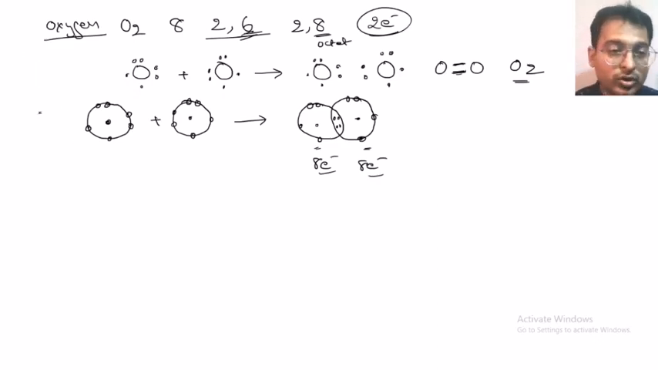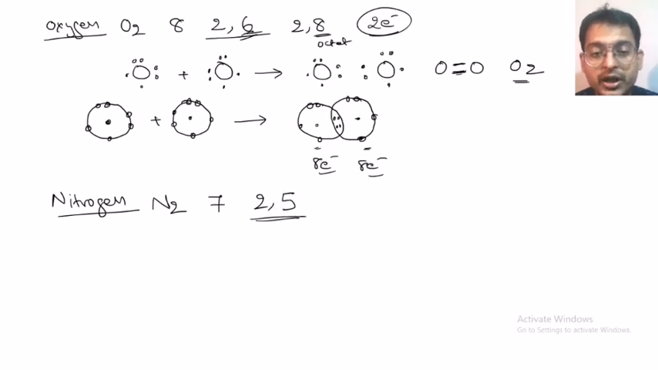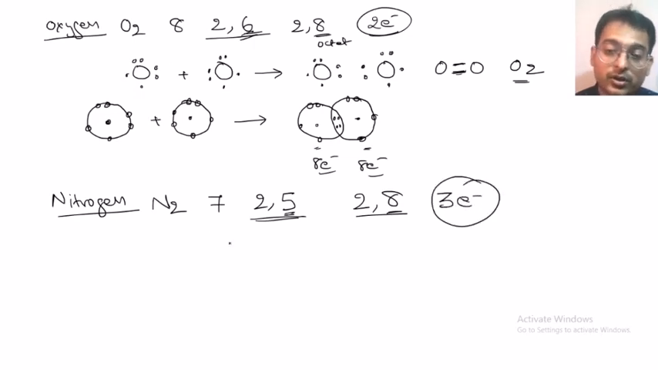Okay, so let us look at one final example. Nitrogen, N2, the nitrogen molecule: atomic number 7, electronic configuration 2, 5. In order to be stable, how many electrons does it need in the valency shell? It needs 3 more electrons. Correct? So how is it going to get these electrons? It has to share.